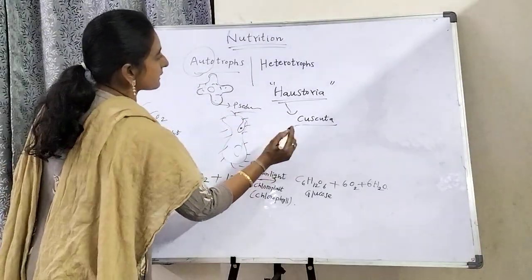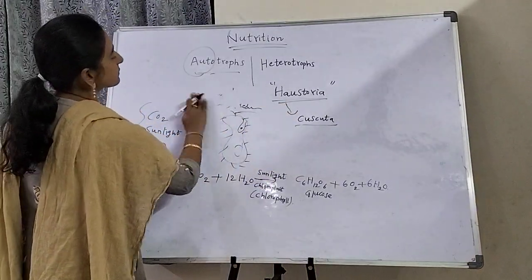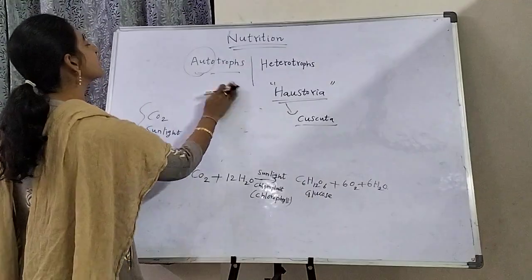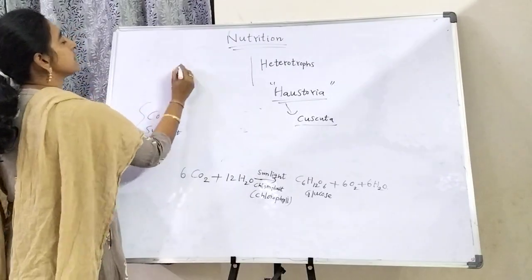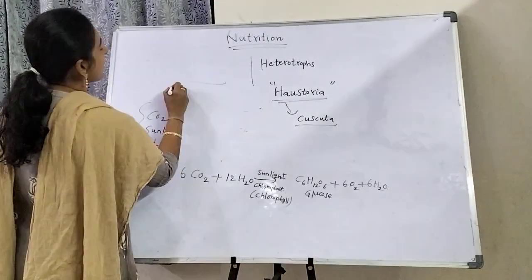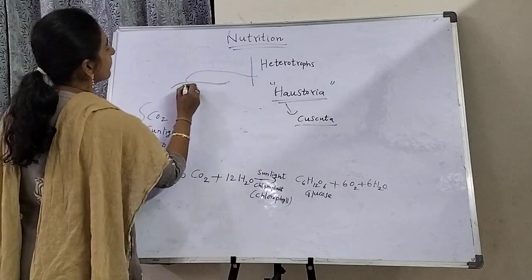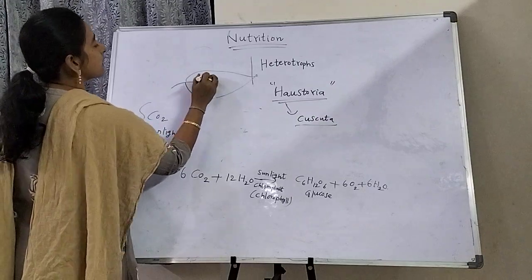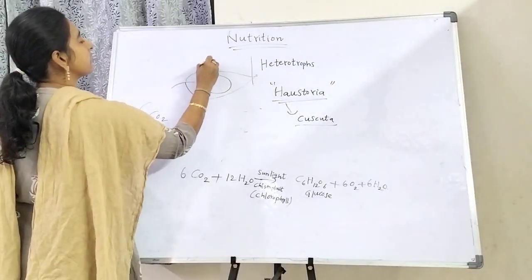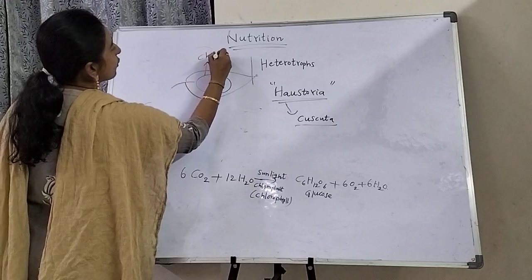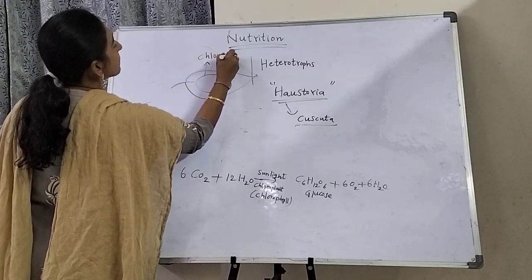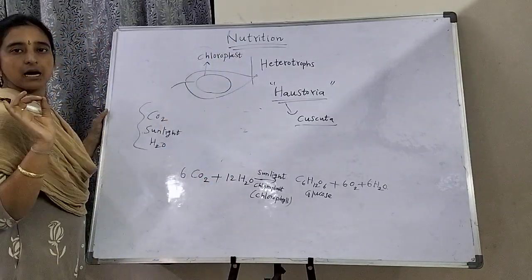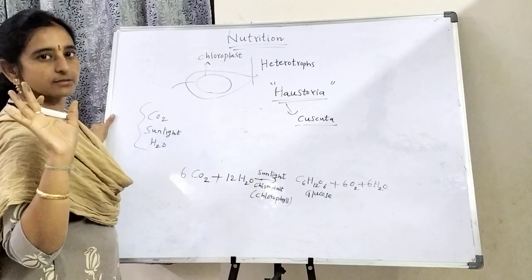If you observe the plant, this is the leaf, and inside the leaf this cell organelle is there, that is the chloroplast. This chloroplast cell organelle is alone responsible for photosynthesis.